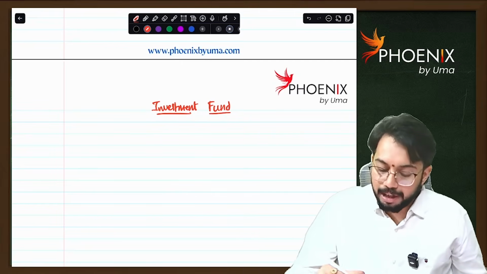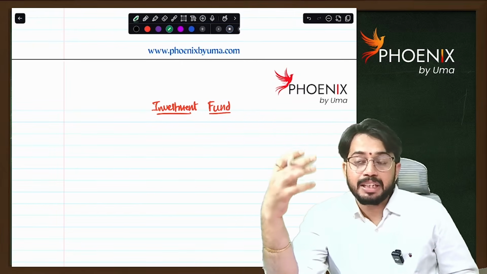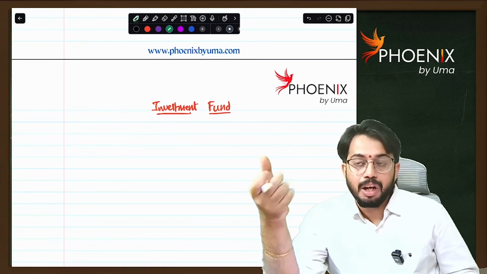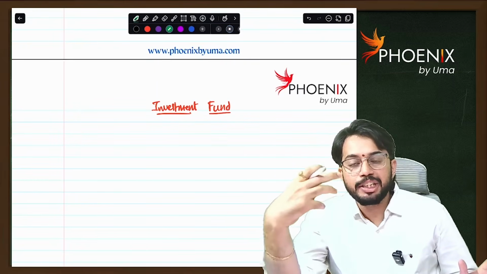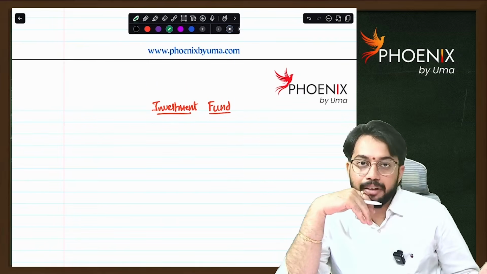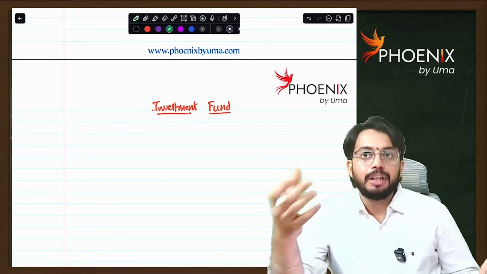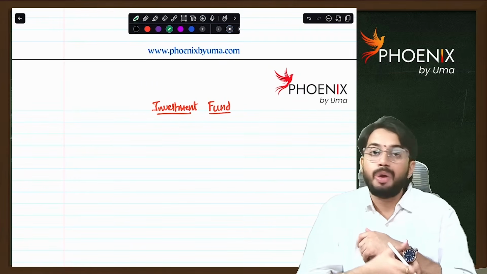Now, investment fund. Generally, to make investment in startups or in venture capital entities, the concept of investment fund works. If you want to set up any investment fund, your investment should be more than 1 crore rupees.